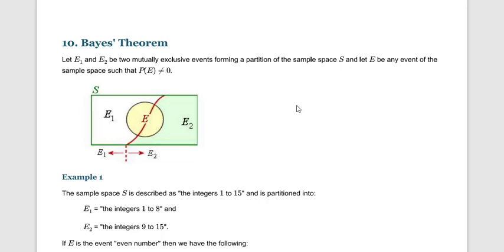We have seen one by one the different types of events and how to find the probability of each: dependent, independent, and mutually exclusive events. So now, in today's lecture, we will discuss Bayes theorem.